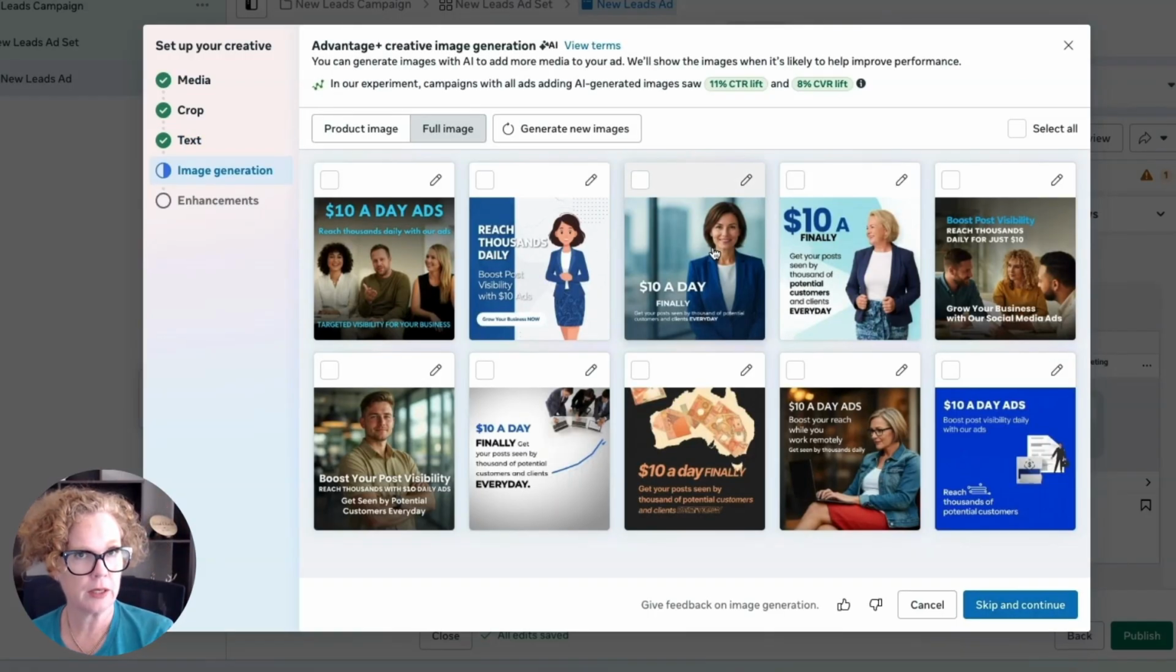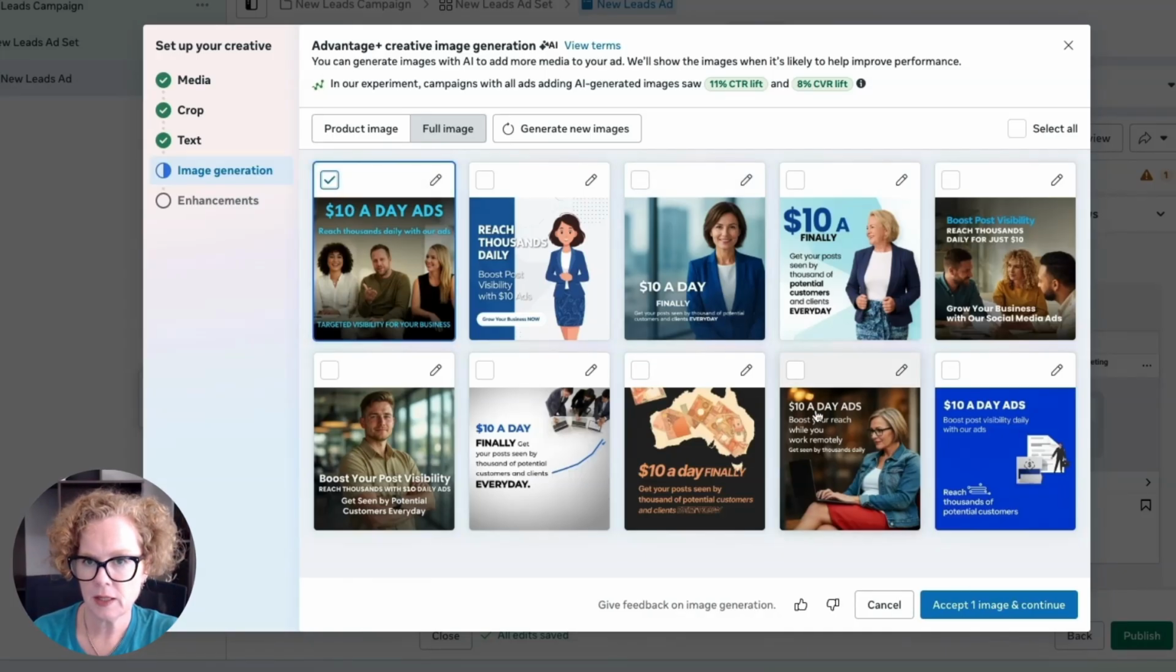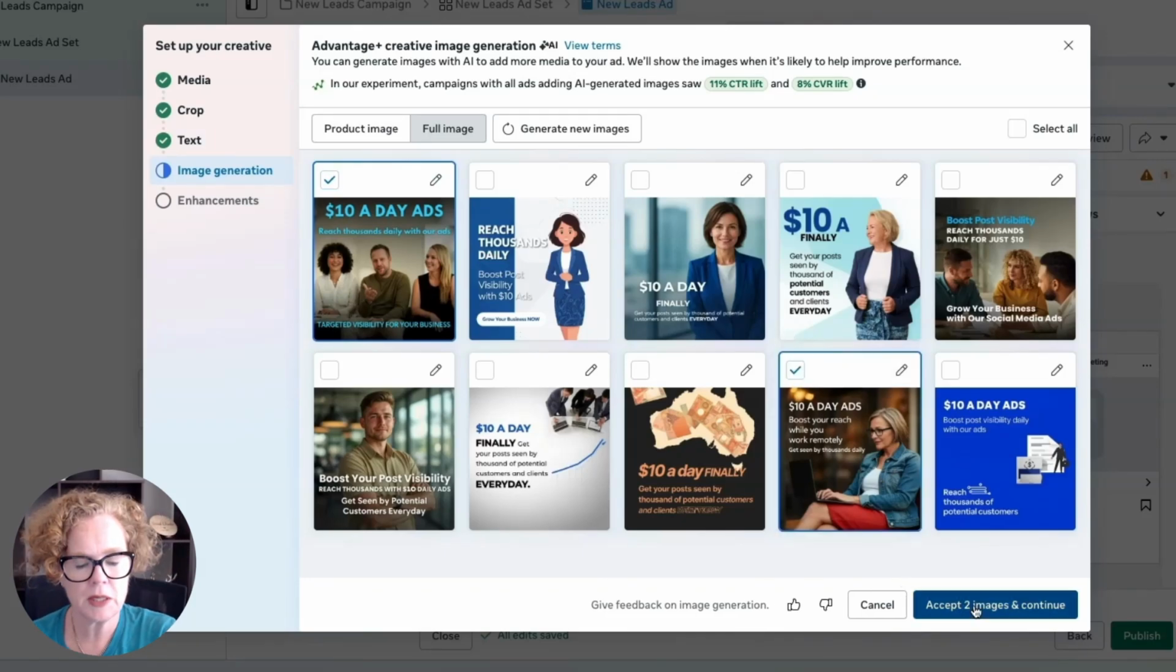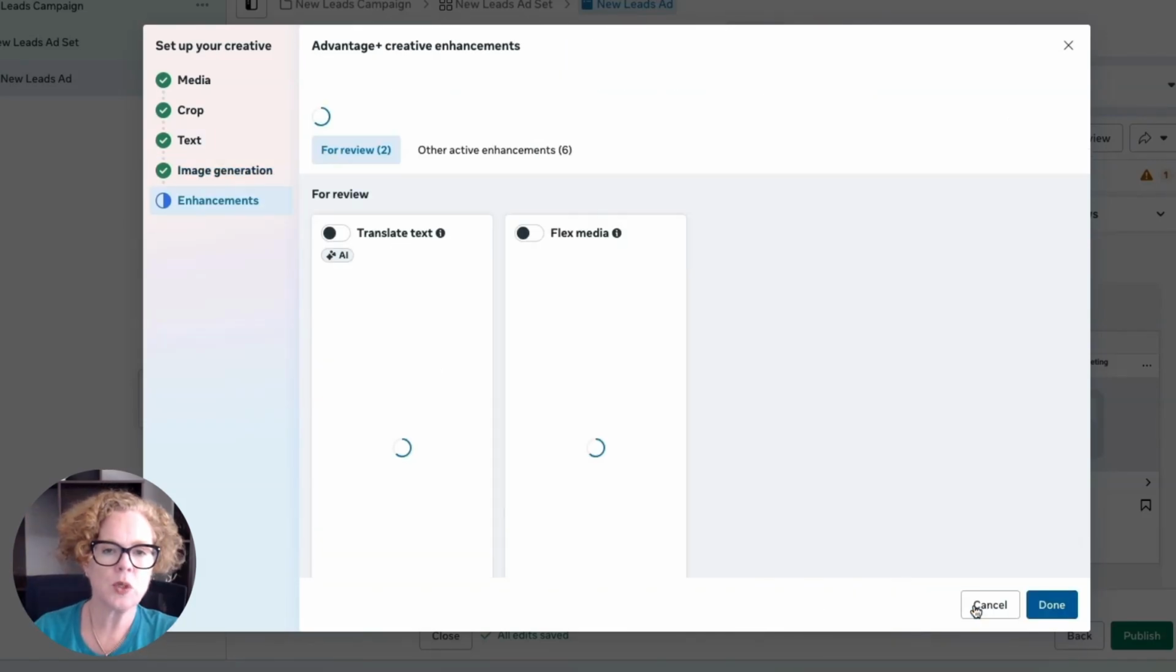Now, Facebook is creating some AI images for us, and this could be something you might like to look at some of these. You can test some of these, or you can select none of them. I will just click this one and I'll click this one. So we'll say, yes, we'll have these 2 images as well as the one that I uploaded.